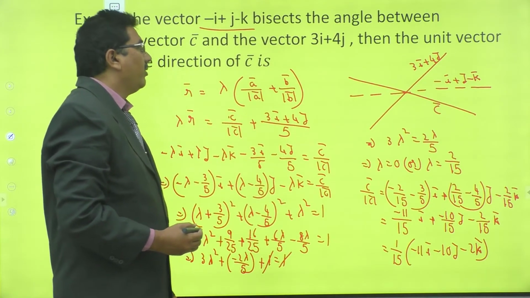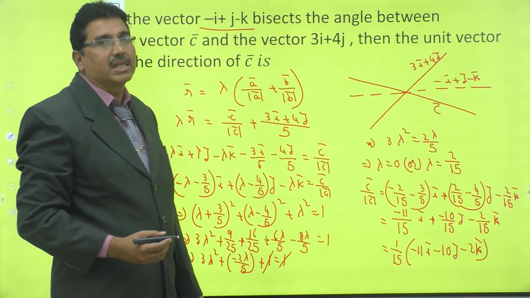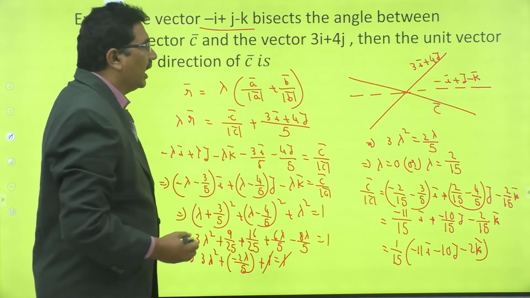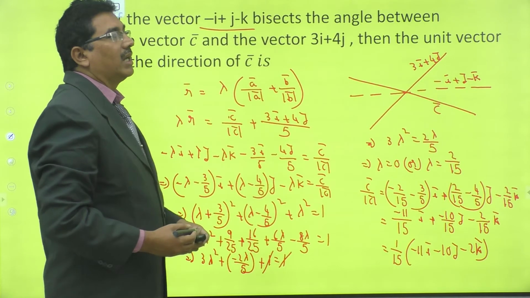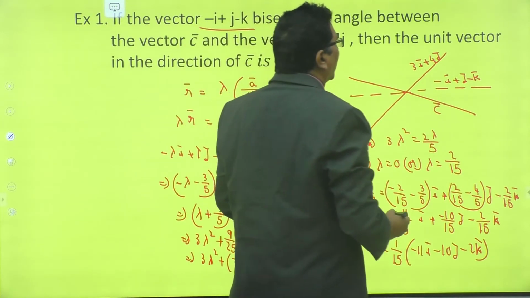Right? This is the way to find the unit vector in the direction of c bar. Right? See once again, given here internal angular bisector minus i bar plus j bar minus k bar.